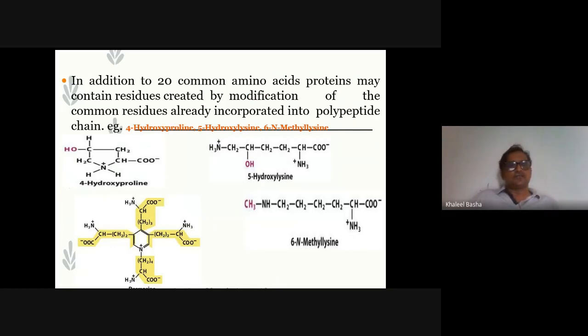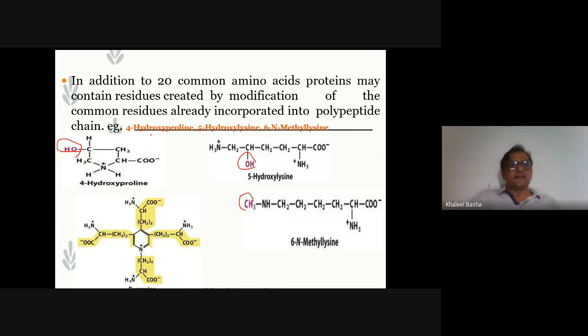These amino acids form 4-hydroxyproline and 5-hydroxylysine. For proline, the fourth position has a hydroxy group added, and this is the 5-hydroxylysine. That's lysine, the amino acid which has one more derivative form, a compound where a methyl group is attached. Some more groups are attached to the amino acid, in addition to the amino acid, to form modifications of the amino acids.